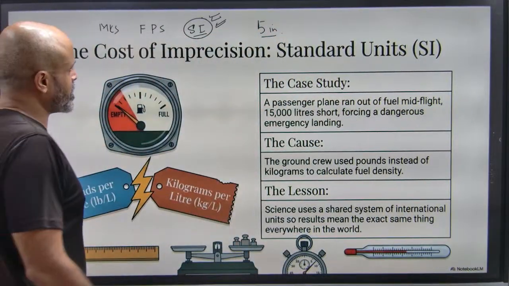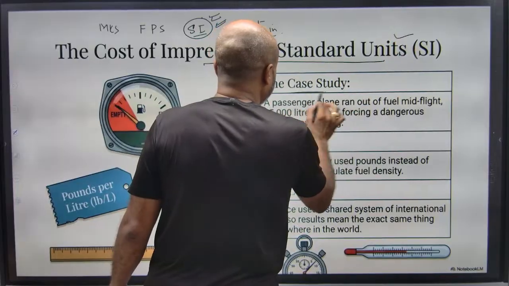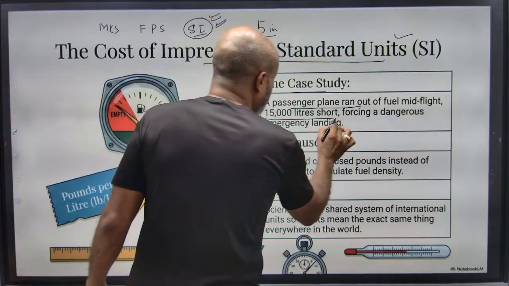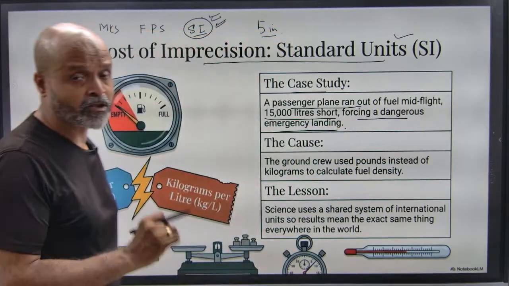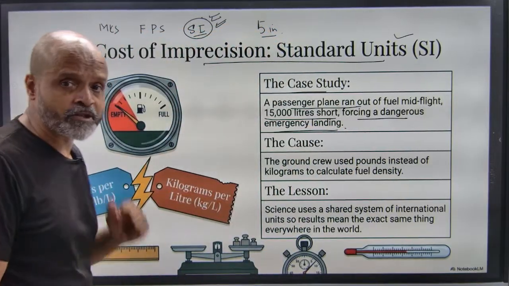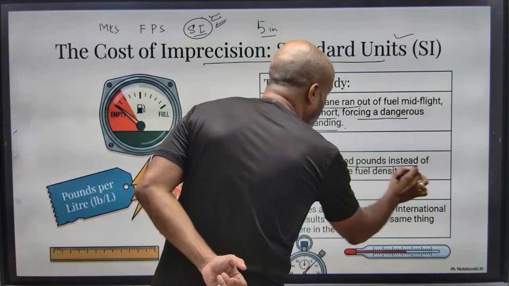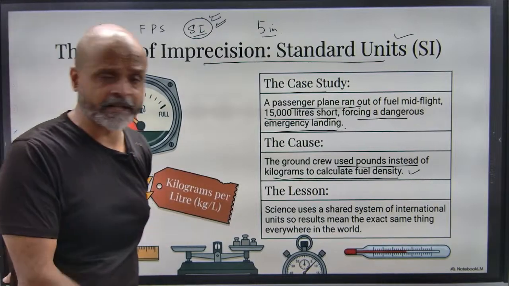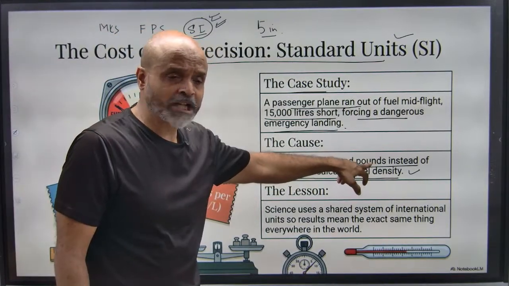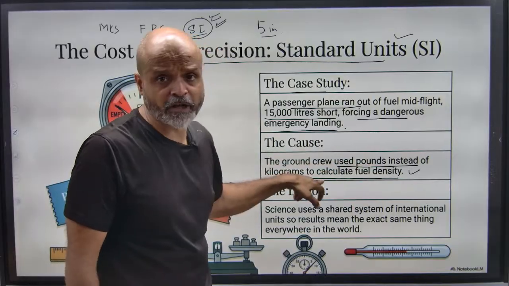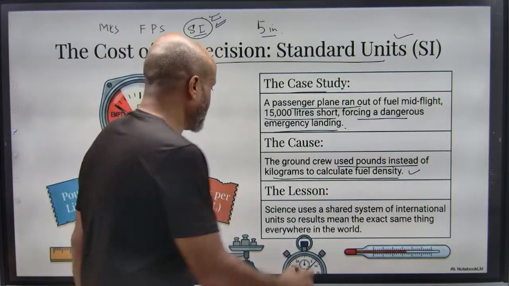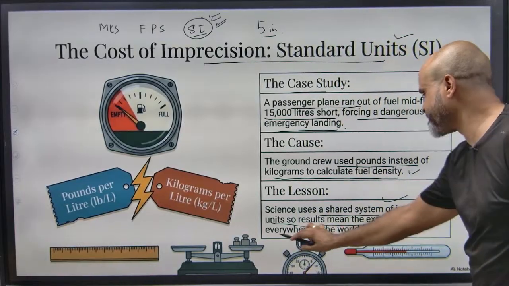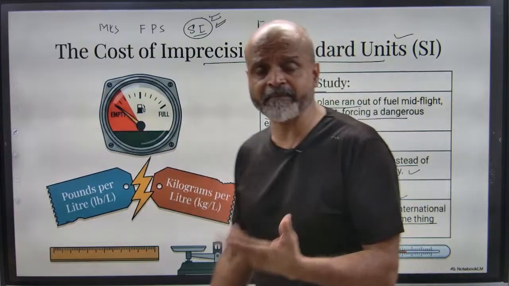Okay, so the cost of imprecision in standard units. The case study: a passenger plane ran out of fuel mid-flight, 15,000 liters short, forcing a dangerous emergency landing. Now this is very dangerous. Why? What was the cause? The ground crew used pounds instead of kilograms to calculate fuel density. This happened, and it's a real case study. The lesson: science uses a shared system of international units, so results mean the exact same thing everywhere in the world.